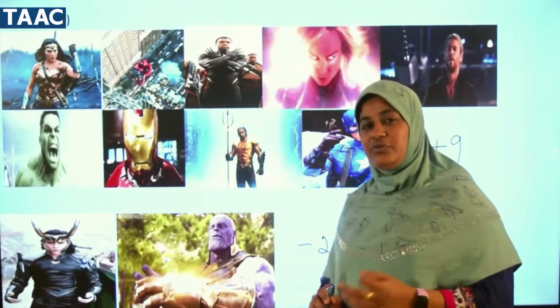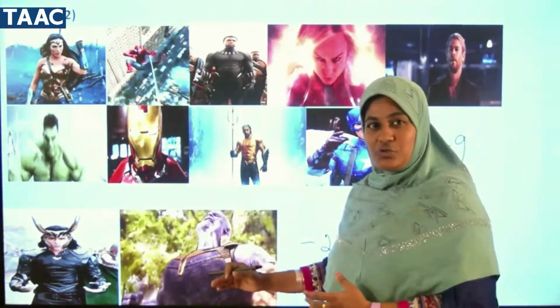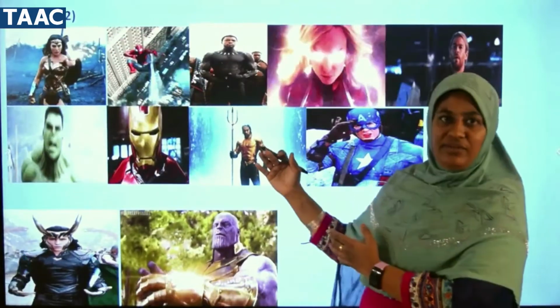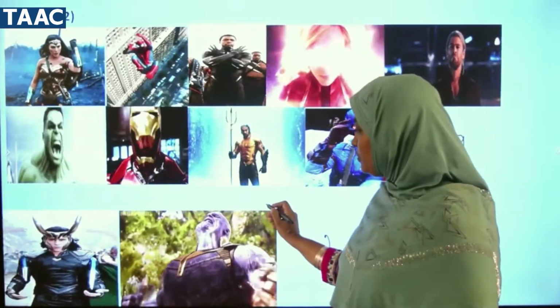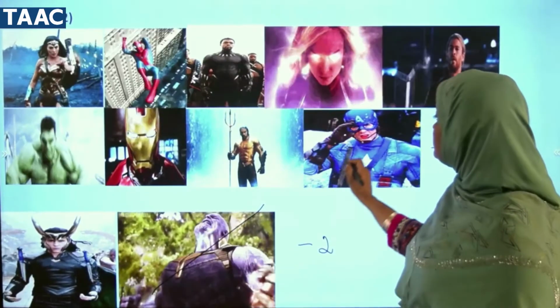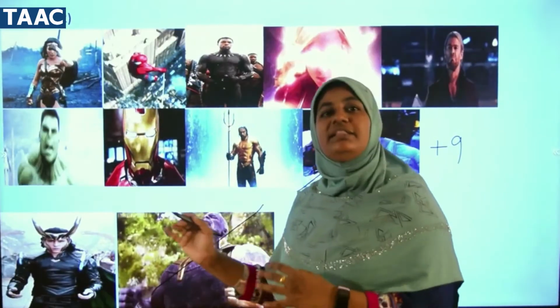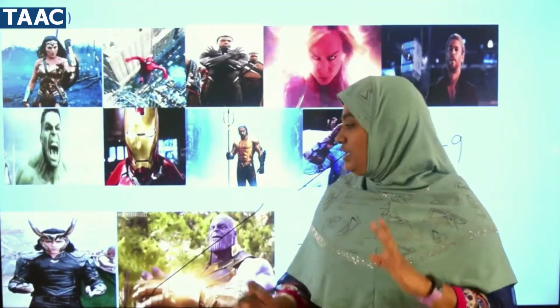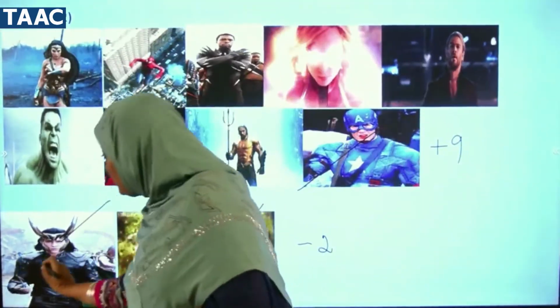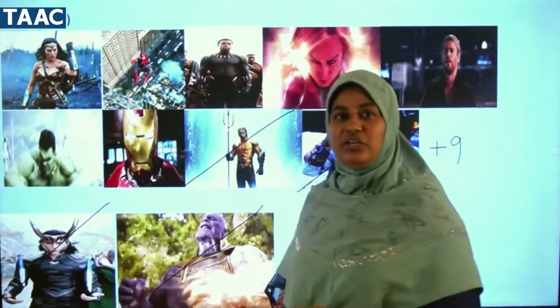Now come to the third rule. I told you, if a hero and a villain are there, they are going to fight. So we choose one hero and one villain. So what I am going to do is, I am going to choose a villain. For this I am going to choose a hero. And then they both are paired. They are going for the fight. Next you see here, there is another villain. For this villain I am choosing another hero. Now they both have gone to fight.